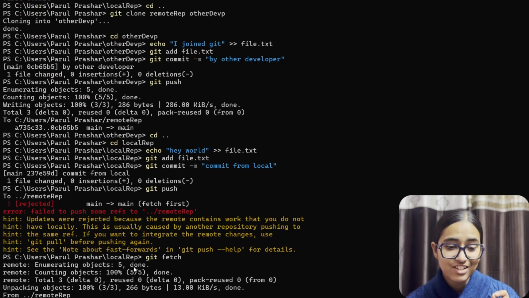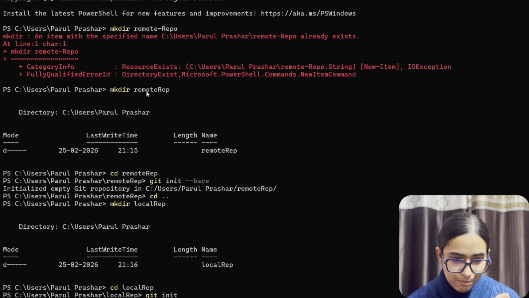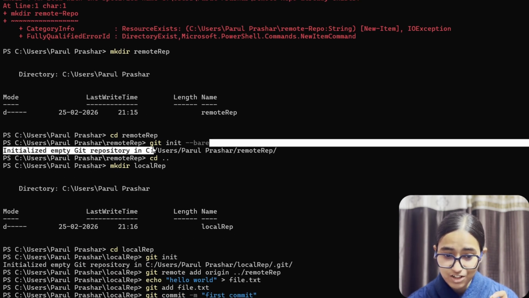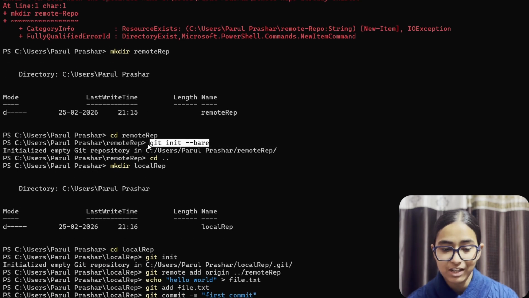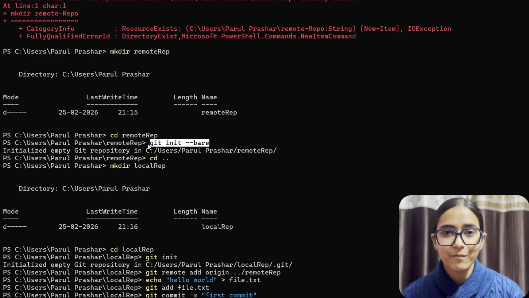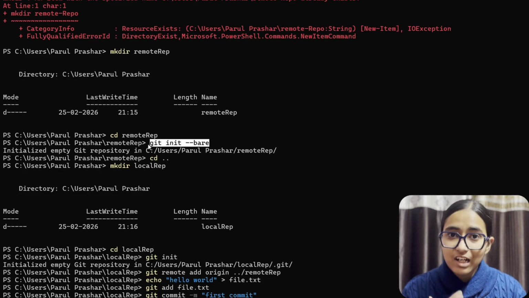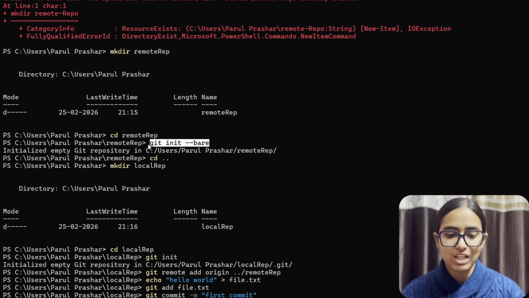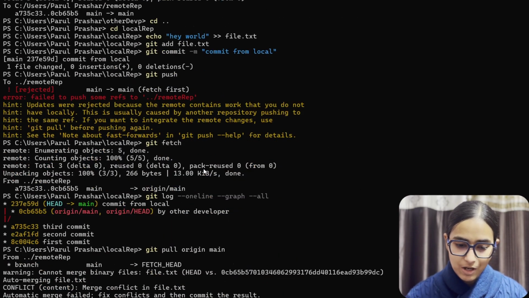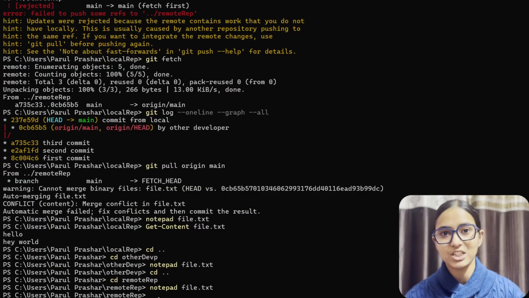And the reason is very simple. Remember, in the beginning we declared it with --bare and said it is not going to have any working file. That's why it does not have any working file. It just has those base files in which the basic Git structure is kept, like heads, refs, etc. So we cannot create other files in this, and that is why we cannot access it from these files.